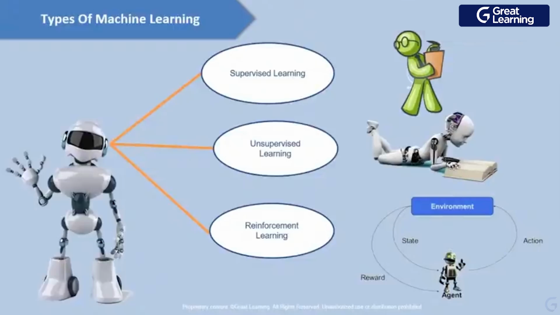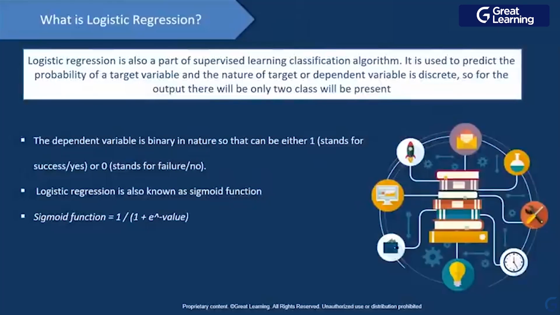Now we will have a look at what logistic regression is, because anyway we are going to use logistic regression. But why logistic regression? When your data is divided into two parts, when you have data with classes like 0, 1, yes, no, true, false, men, women, these data are known as discrete data. To analyze this discrete data, you need to use the logistic regression concept.